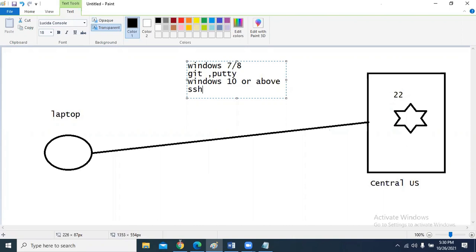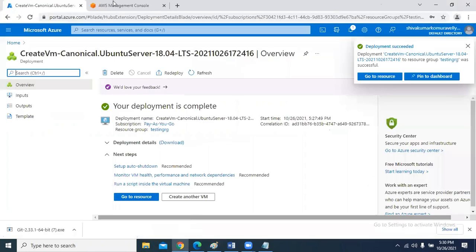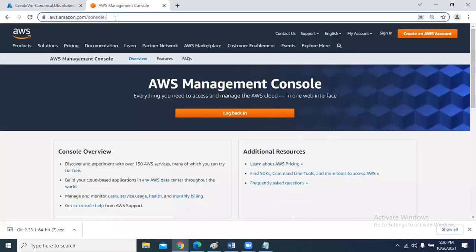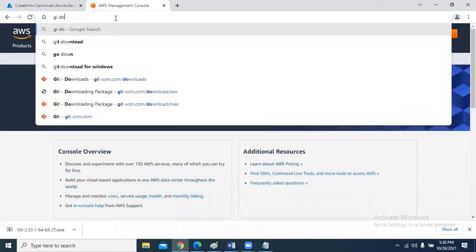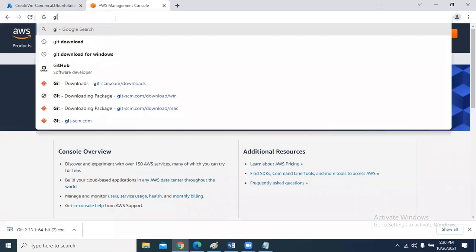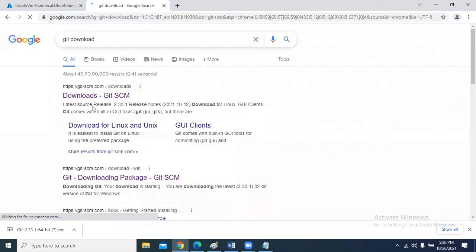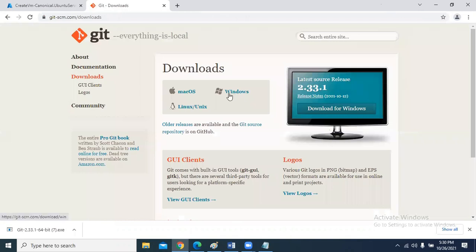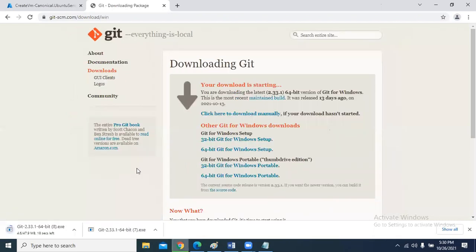So if you are using Windows 7 or Windows 8, you have to download Git. Are you using Windows or Mac? Just click on this and it will be downloaded. Once it is downloaded, in the downloads button just click the next button. Within a few minutes this will be installed. Many times I installed, that is why this number 8 is coming.